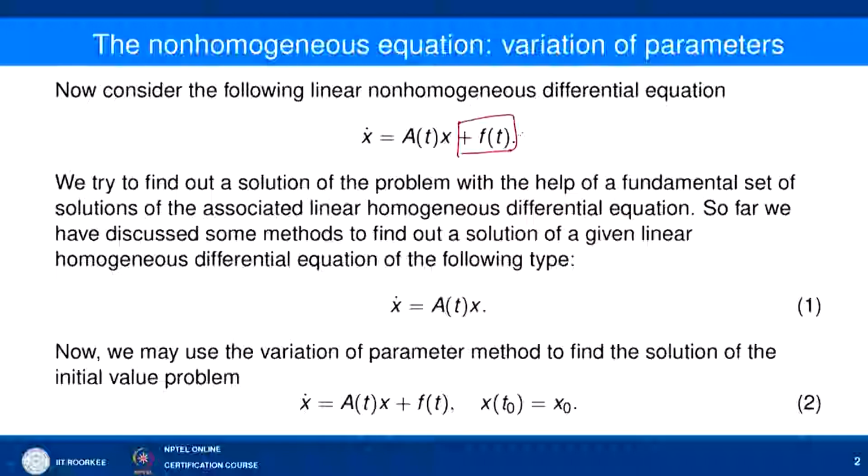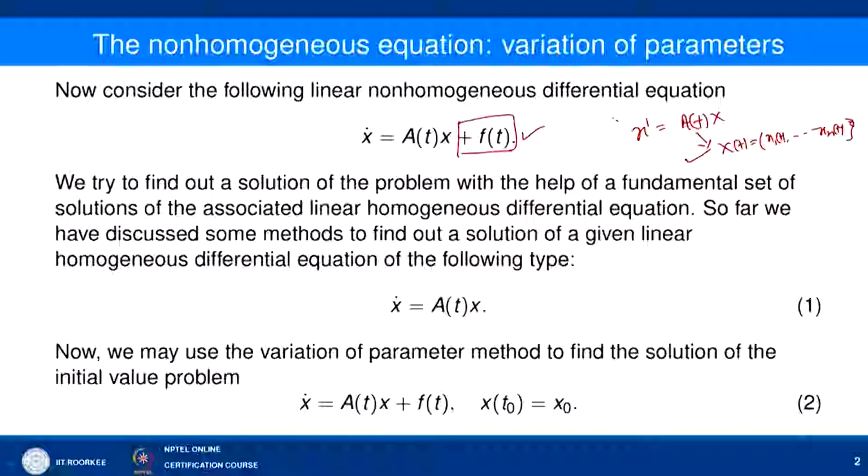So, to find the solution, we consider the associated homogeneous linear system, that is x' = A(t)x, and we know the fundamental matrix solution is already available, that is x_1(t) to x_n(t). Once we have the fundamental matrix solution for the homogeneous part, we try to find the solution for this linear non-homogeneous differential equation.